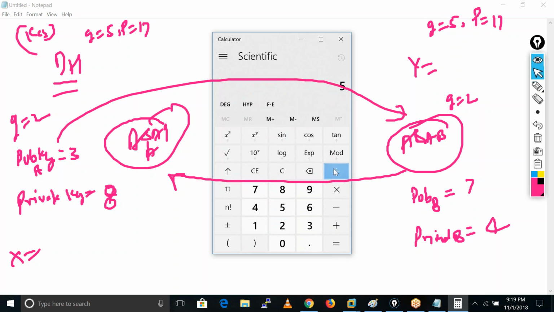So 5, there is some power. I have a mod value here, but I don't have any power function.